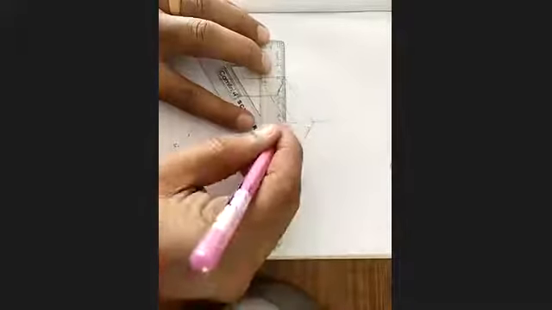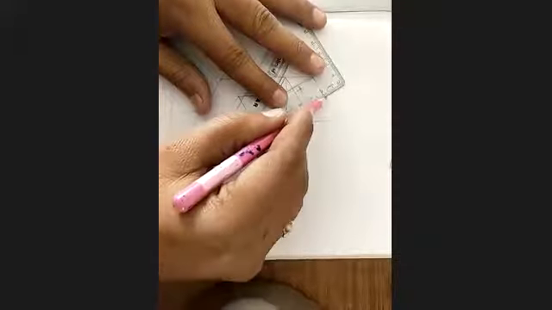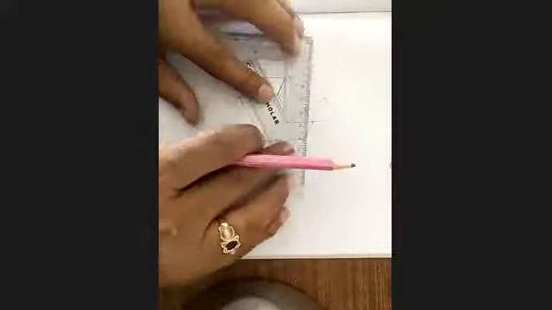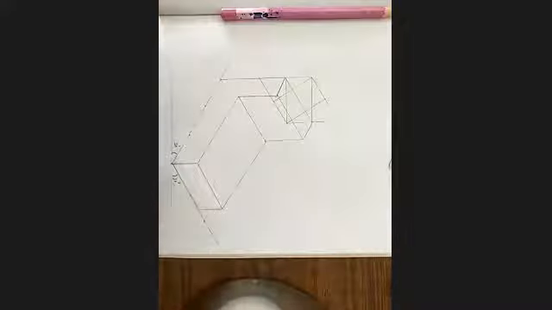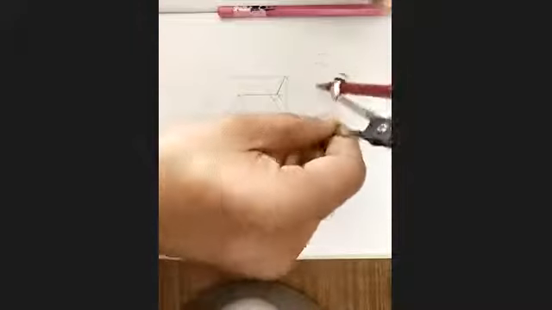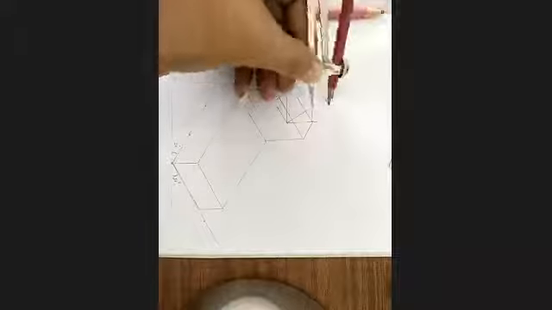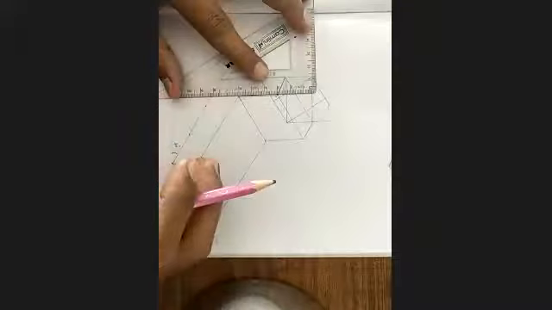Join with the minor diagonal. This is the rule. It has to be drawn like this only, there is no alternate method. Be careful. You should be experts in the 4 center method. Take this as a center, this as a radius, draw this. This as a center, this as a radius, draw this. Finish. Semicircle ready.